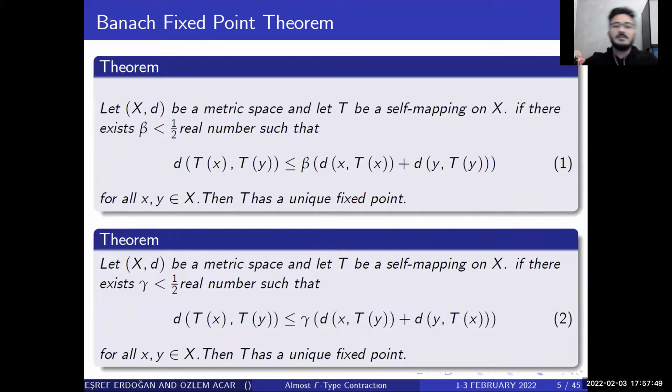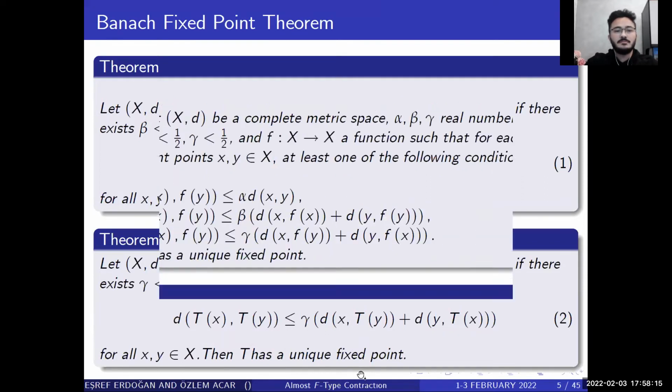Theorem: let X be a metric space and let T be a self-mapping on X. If there exists a beta real number such that (condition 1) is satisfied, then T has a unique fixed point. Theorem: let X be a metric space and let T be a self-mapping on X. If there exists a gamma real number such that (condition 2) is satisfied, then T has a unique fixed point.